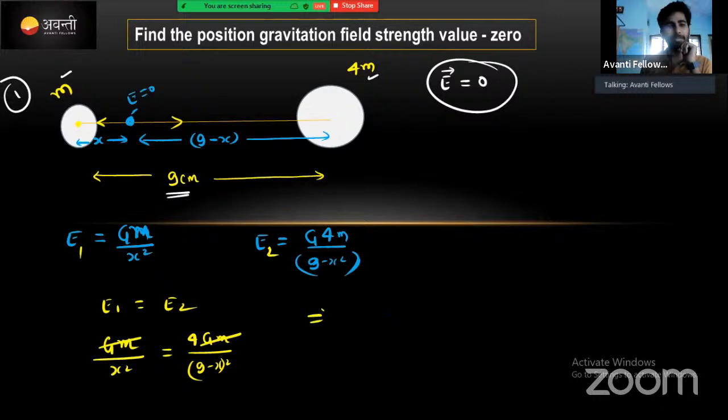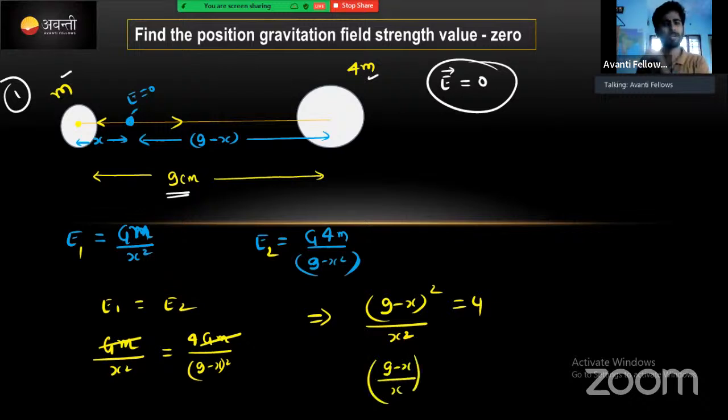Then remaining thing will be, take 9 minus x whole square, cross multiply this one. (9 minus x) whole square is equal to 4 x square, इधर था ना, उधर ही छोड़ दो, divided by x square. क्यों लेके आना है इधर, काम नहीं है क्या हमको, right? इधर 4. Up to this point I hope everybody is following. Next इधर देखो, ये पूरा सिस्टम को क्या लिखता है मैंने, (9 minus x) divided by x whole square. कोई प्रॉब्लम नहीं ना, is equal to 4.